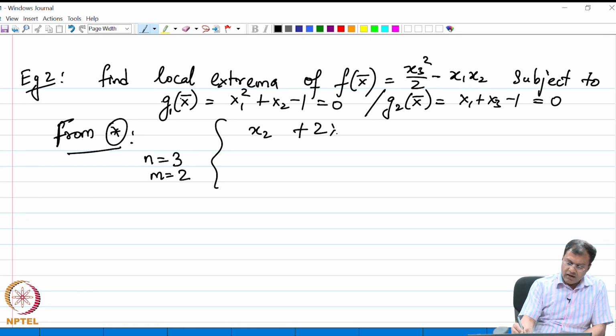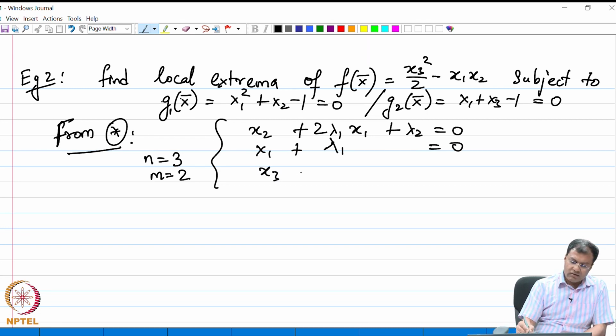So, I am directly writing my conditions coming out from star. These are my three relations, which can be checked very easily. The second one is x 1 plus lambda 1 equal to 0, and the third one is x 3 minus lambda 2, which is equal to 0. Students can see that there are three variables x 1, x 2, x 3, and two constants also unknown, lambda 1 and lambda 2.